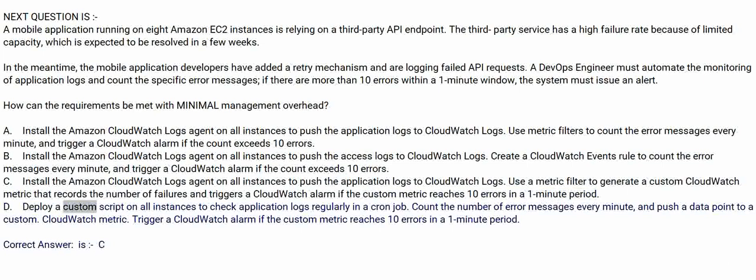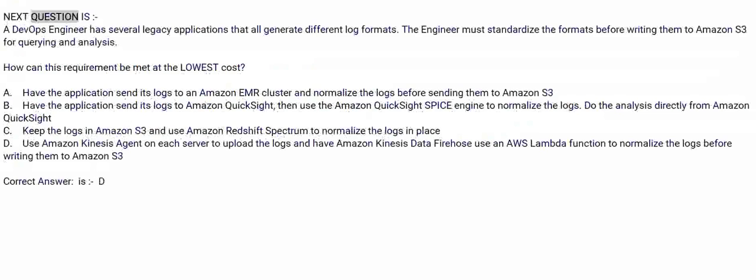D. Deploy a custom script on all instances to check application logs regularly in a cron job. Count the number of error messages every minute, and push a data point to a custom CloudWatch metric. Trigger a CloudWatch alarm if the custom metric reaches 10 errors in a 1-minute period. Correct answer is C.